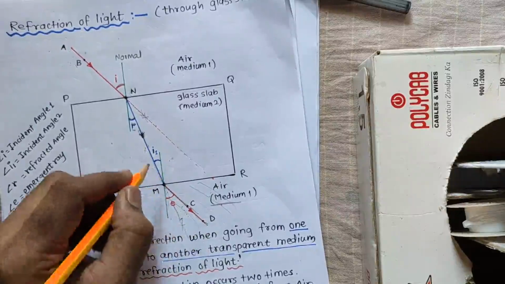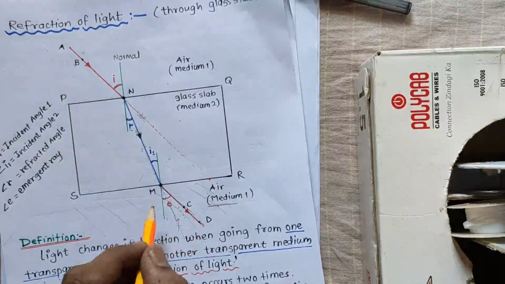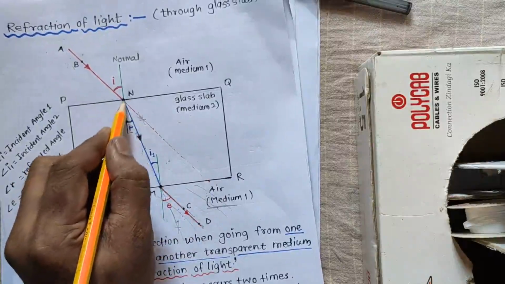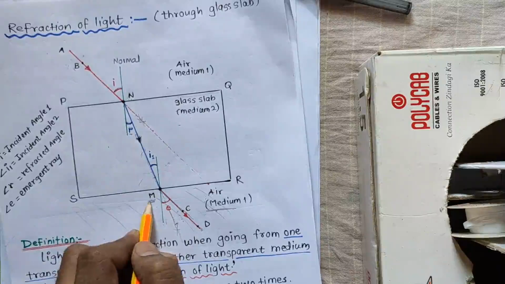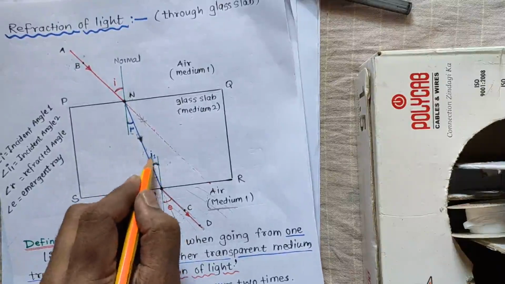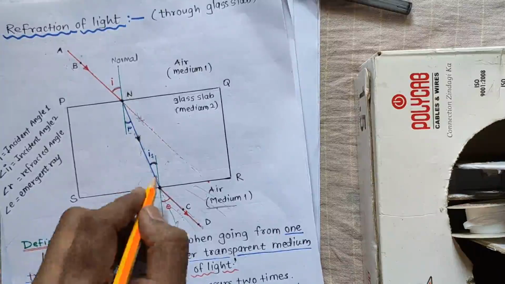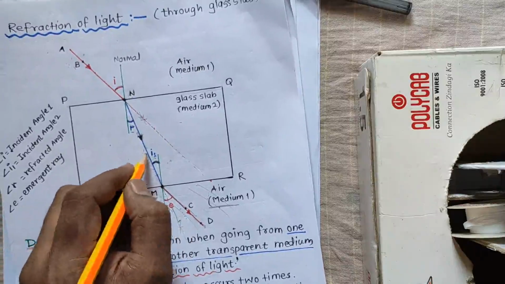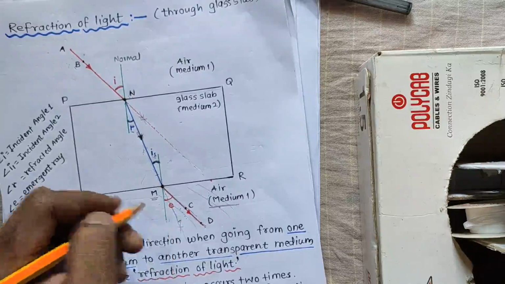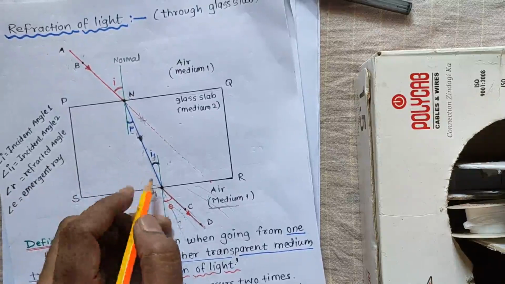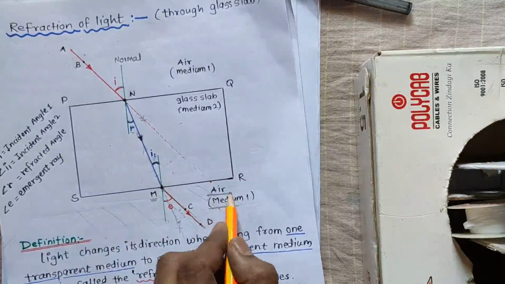Okay, from the normal. This is also the normal, which is perpendicular to the SR. Okay, hope you understand. This is the end point, point of incidence. Over here also point of incidence, M. Okay, now over here you can see this is the I1, that is an incident angle for this concept. Okay, and this incident angle is because of this incident ray 2 and the normal, the second normal. Okay, this is the incident angle 1, and when this ray comes out from the glass slab to the air,